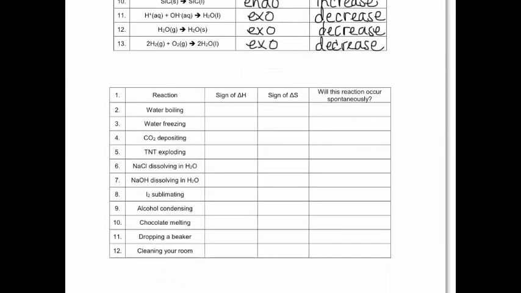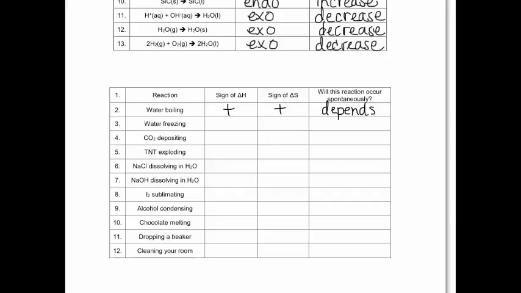So let's look at some of these. First one, we have a phase change. We're going from a liquid to a gas. Delta H, would we have to add heat or would we lose heat? Well, we're going to add it, so the sign on delta H will be positive. And then delta S is the chaos increasing when you go from a liquid to a gas? And yes, it is. So we're going to put a plus on that as well. So will this reaction occur spontaneously? We're going to say, well, when the signs are the same, on the front of the notes we said that really depends on temperature. So we'll just write depends.